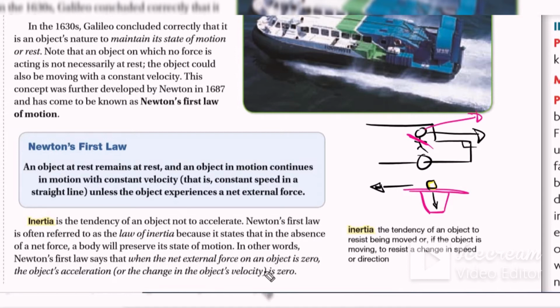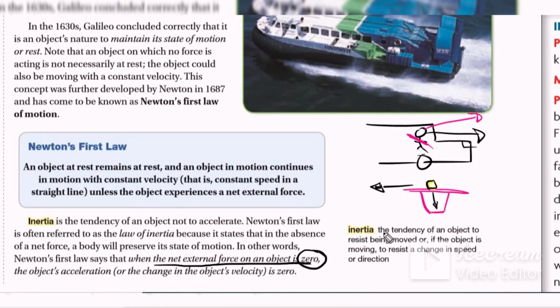But guys, the most important point, the rule for this inertia, for this Newton's first law, is when the external net force on the object equals 0, if we do not have any forces acting on the object, or the object moves at constant speed or is at rest. In both of these cases, we have inertia and we have Newton's first law, and the external net force equals 0.